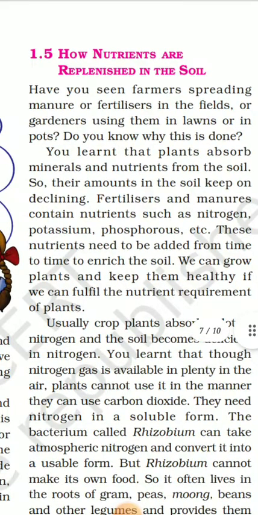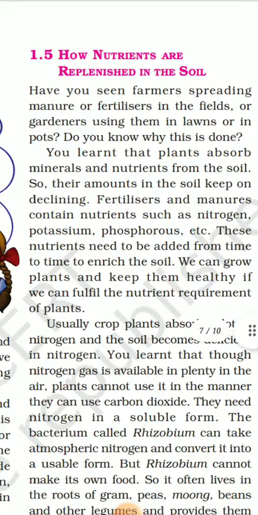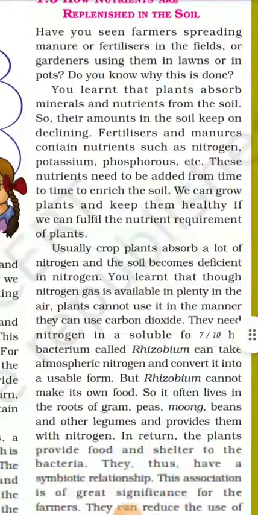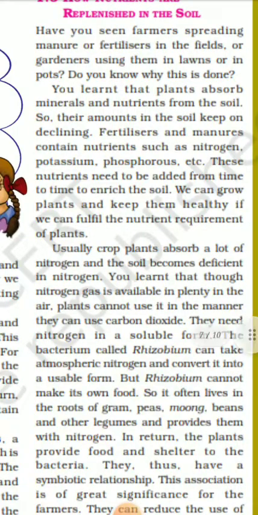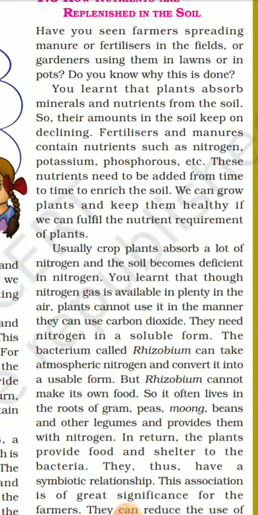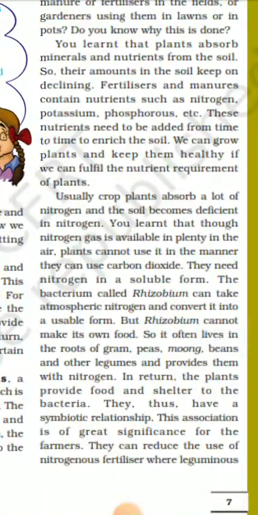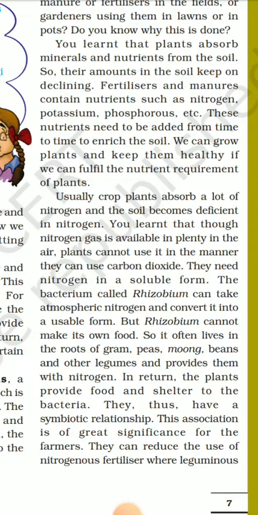We can grow plants and keep them healthy if we can fulfill the nutrition requirements of plants. Usually crop plants absorb a lot of nitrogen and the soil becomes deficient in nitrogen. You learned that though nitrogen gas is available in plenty in the air, plants cannot use it in the manner they can use carbon dioxide, so they need nitrogen in a soluble form. The bacterium called Rhizobium can take atmospheric nitrogen and convert it into a usable form, but Rhizobium cannot make